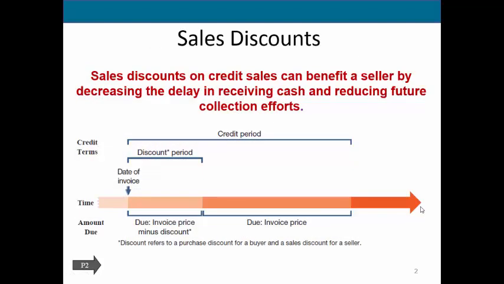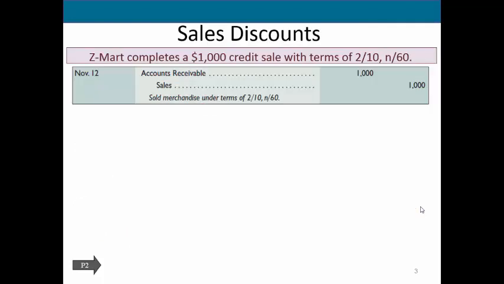So now what happens if we offer a sales discount? Remember, a sales discount is some type of discount given if someone pays quickly. We already looked at a sales discount if we were the ones purchasing, but now we are the ones offering the discount. So we had an account receivable, and we want to collect on that quickly because we want to get our money in quickly. So we are offering a discount if someone pays us early. So how do we actually account for that discount?